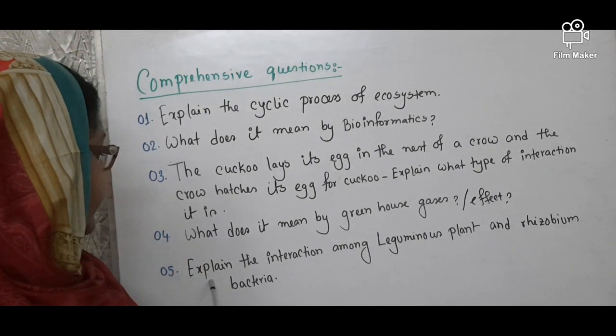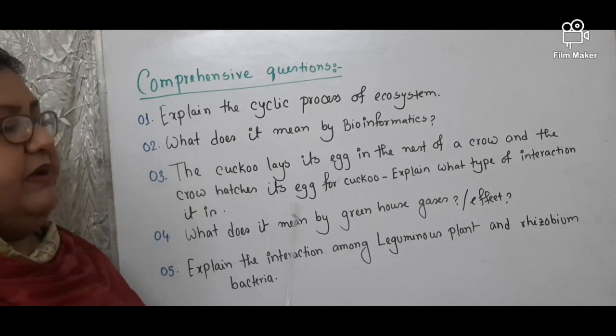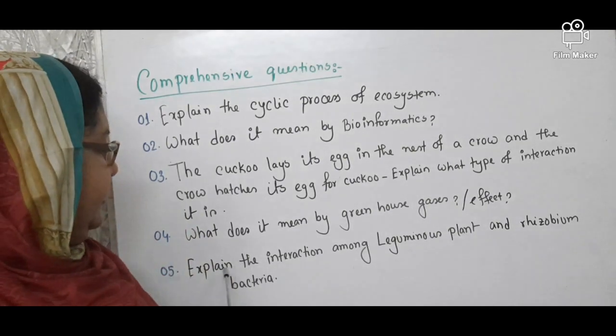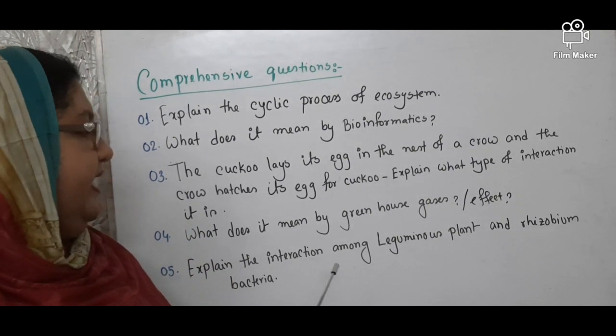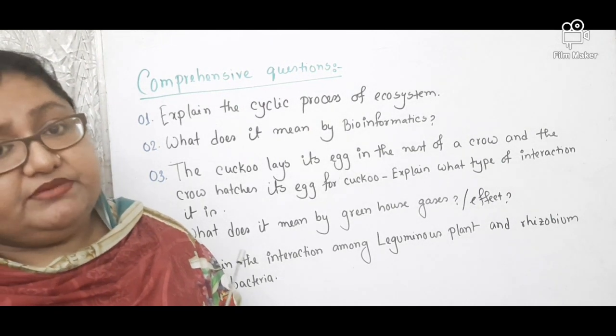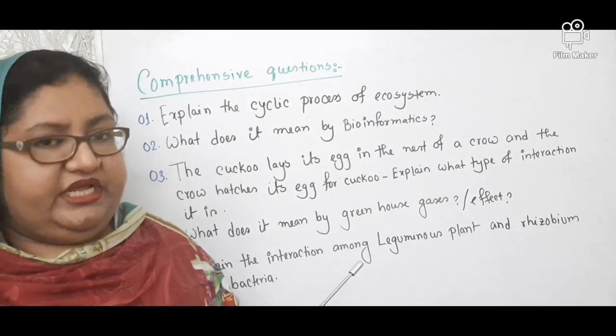Then the next point is explain the interaction among the leguminous plant and rhizobium bacteria. You know, this is also from chapter 13. We will write that the interaction among leguminous plant and rhizobium bacteria is positive interaction, and it is mutualism, because in case of mutualism, both the organisms get benefit from each other.